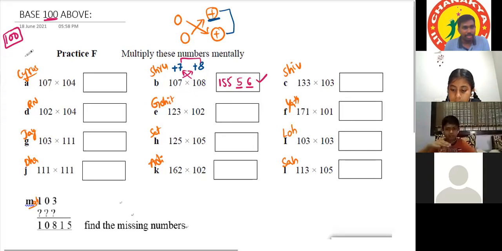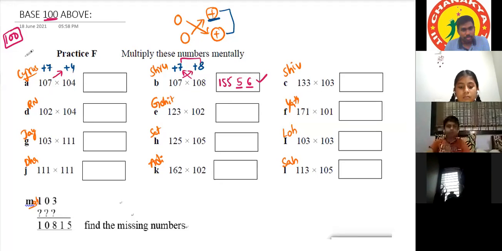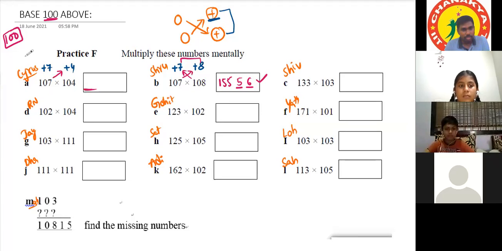Okay, sir. Can I go now? When I was doing minus, the answer was coming like okay. So 100 is the base, so it will be plus 7. And then 104 will be plus 4. And then if we add 7 plus 4, it will be 11. And if we multiply 7 times 4, what should I write here? 111. Yeah, you said it is 11 only. Then if we multiply 7 times 4, it will become 28. So that's the answer if we put it over there. Correct. 11.